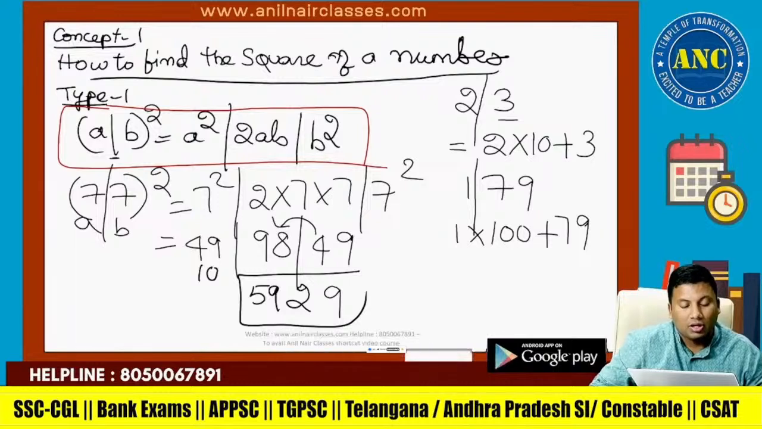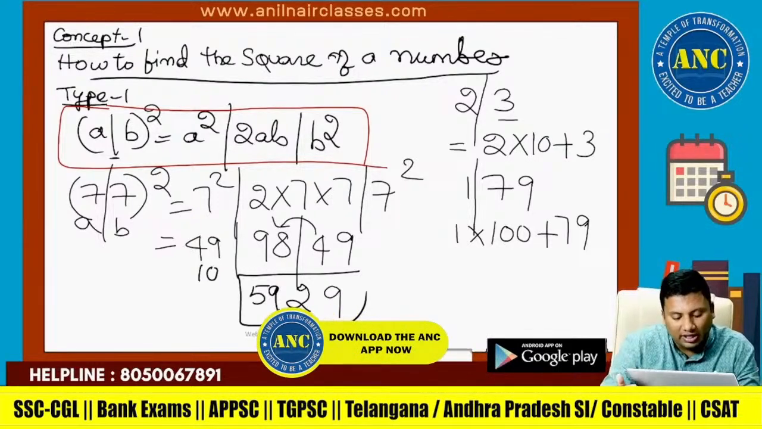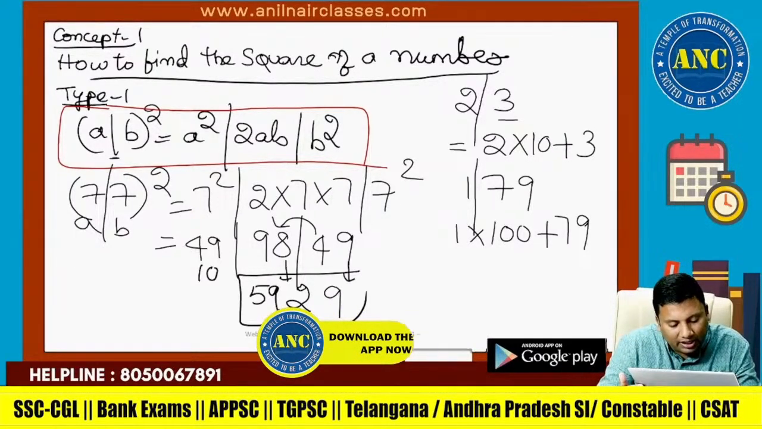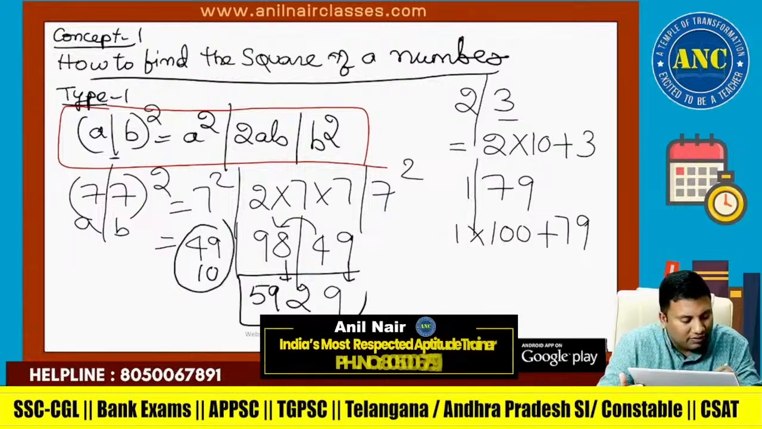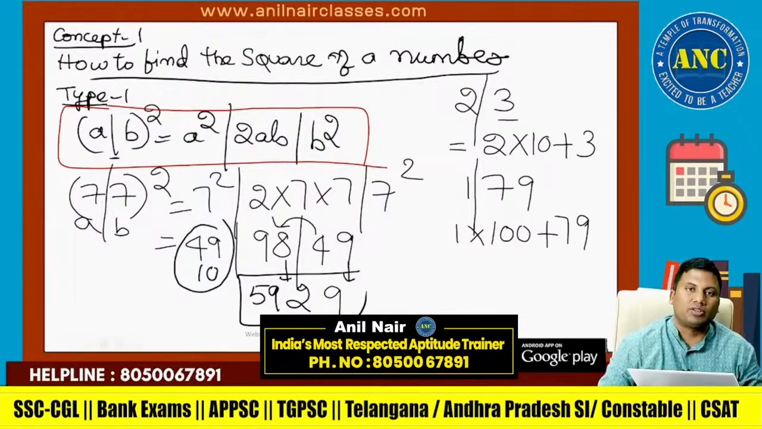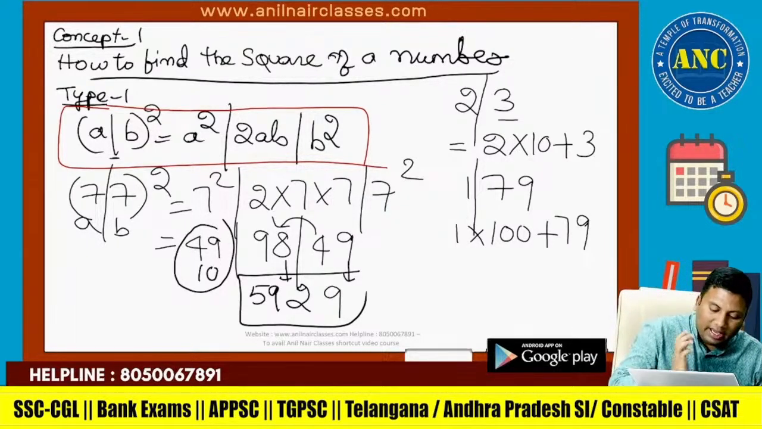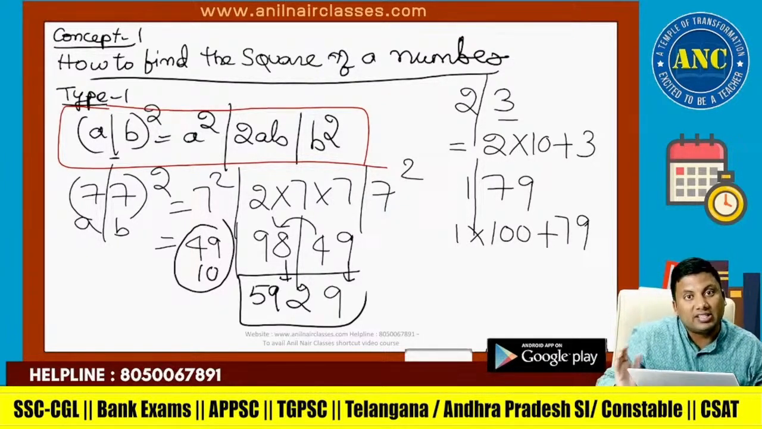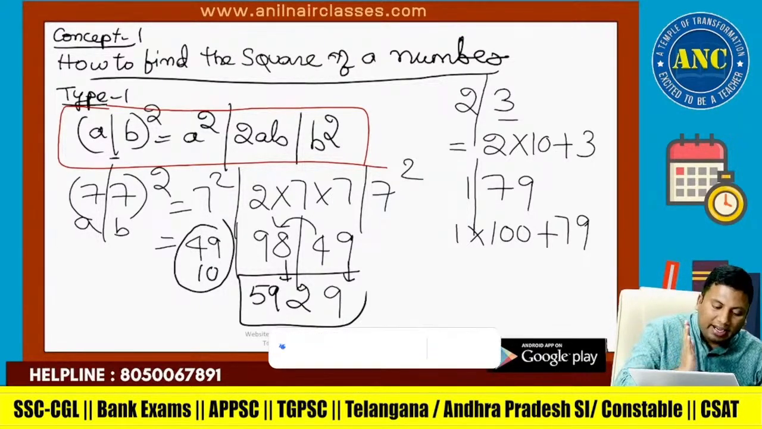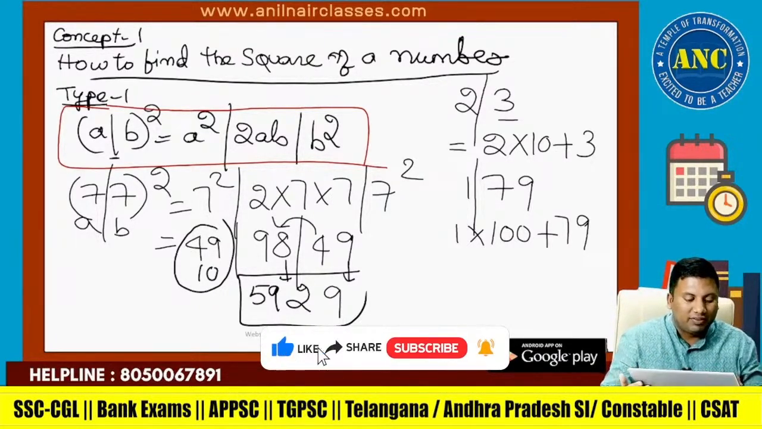Remember, always write down the unit digit. I am writing down the unit digit except the leftmost value. Every place I wrote down the unit digit. 49, unit digit is 9. 4 carried. 98 plus 4 is 102. 102, what is the unit digit? 2. 10 carried. 49 plus 10 is 59.